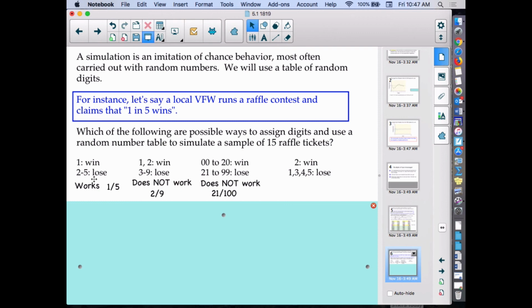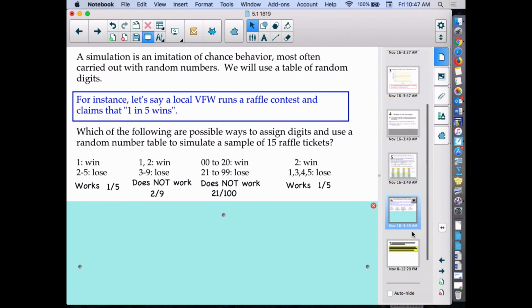And then the last one is pretty similar to the first one. We used a different digit, which is fine. It doesn't matter if we use a 2 as a win. Or sorry, the digit 2, so 1 digit that counts as a win, 5 digits total, so 1 out of 5 would work for our 1 in 5 wins.